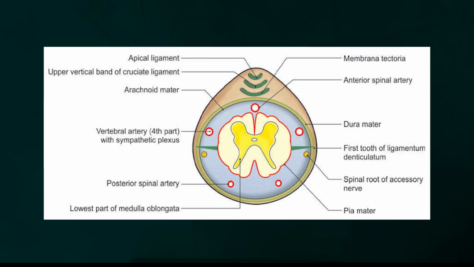Through the subarachnoid space run the spinal accessory nerve, vertebral arteries, sympathetic plexus around the vertebral arteries, posterior spinal arteries, and the anterior spinal artery.